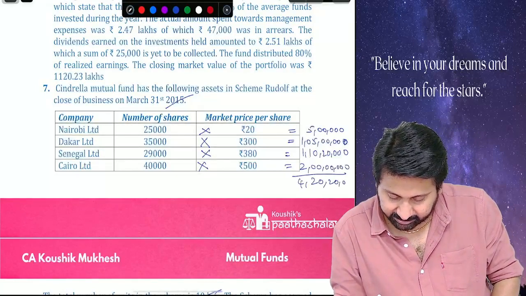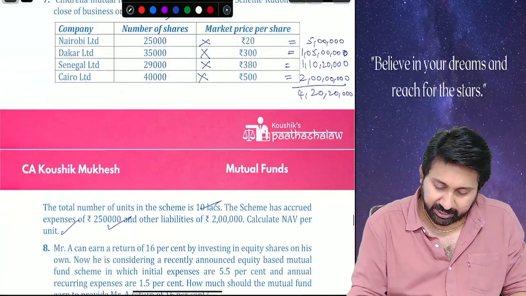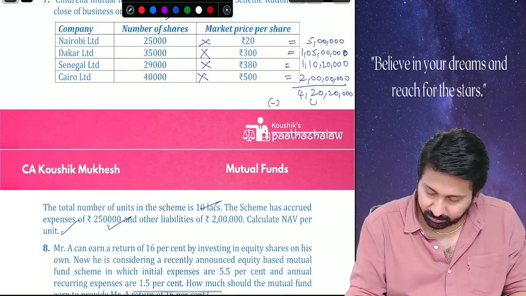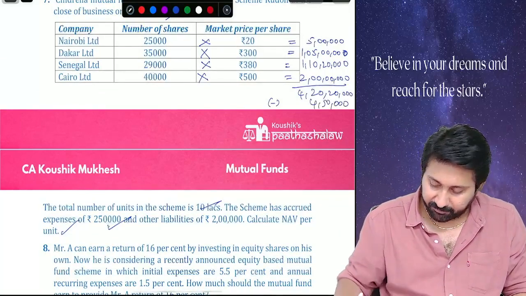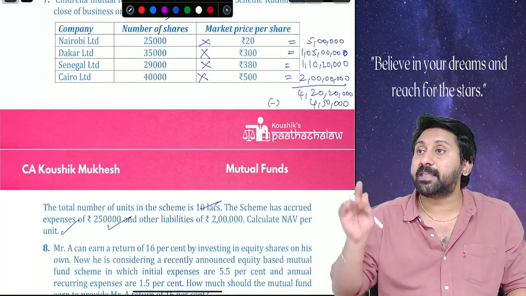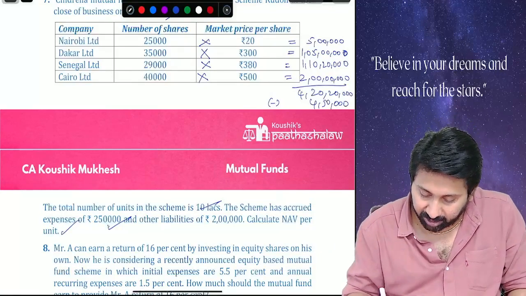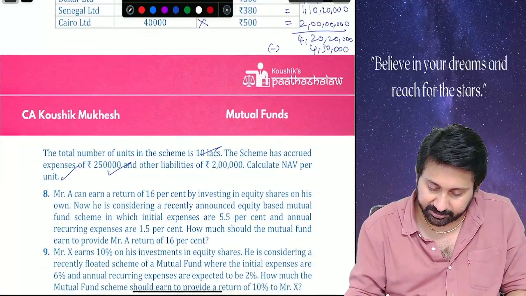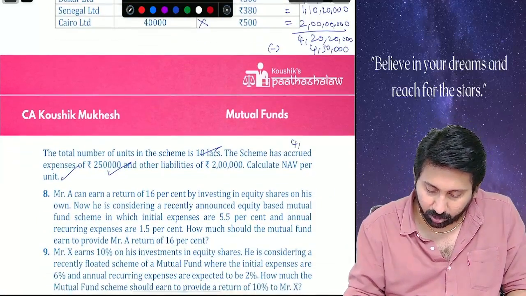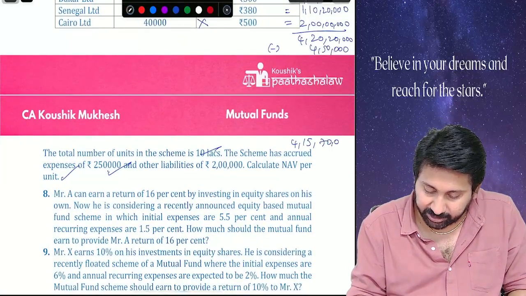4 crore 20 lakhs, 20,000. Okay. Now, from this, what are the liabilities that we need to deduct? 4 lakh 50,000. 4 lakh 50,000 will be the liability which has to be deducted from the NAV calculation. So if you deduct 4 lakh 50,000, how much is it? 4 crore 15 lakh 70,000.